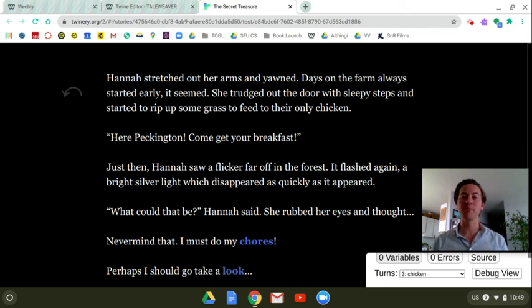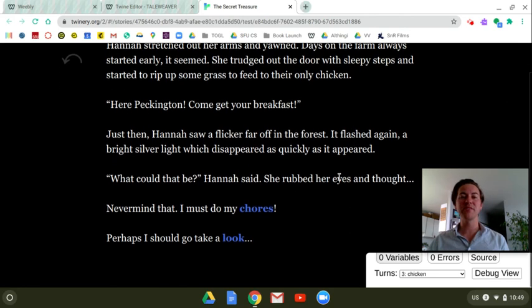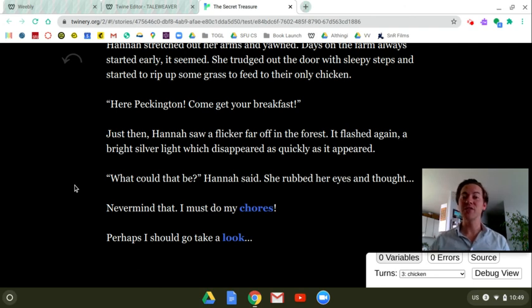Hannah stretched out her arms and yawned. Days on the farm always started early, it seemed. She trudged out the door with sleepy eyes and sleepy steps and started to rip up some grass to feed their one and only chicken. "Here, Peckington, come get your breakfast." Just then, Hannah saw a flicker far off in the forest. It flashed again, a bright silver light which disappeared as quickly as it had appeared. "What could it be?" Hannah said. She rubbed her eyes and thought.